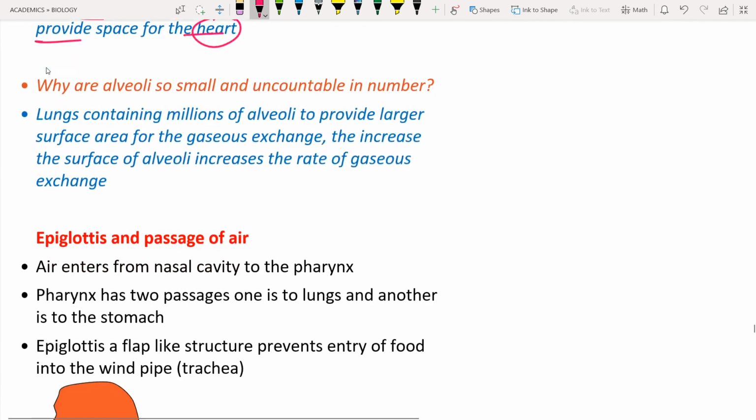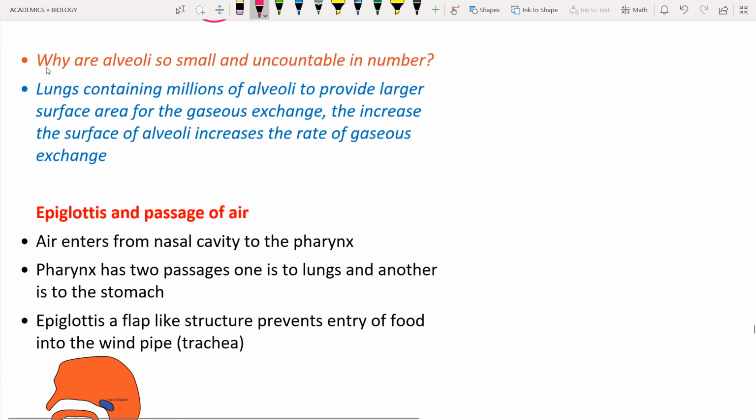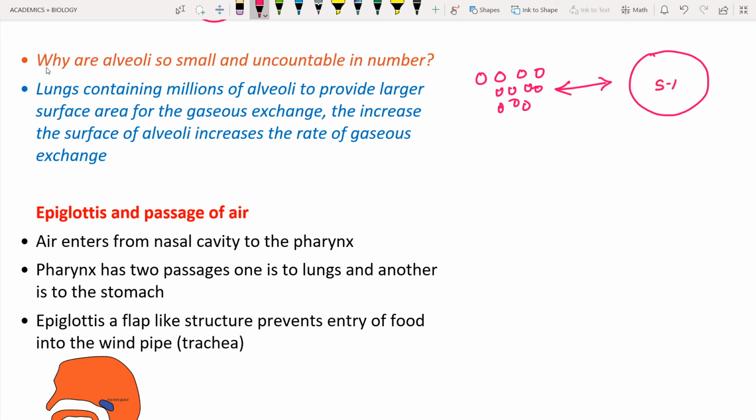So why are the alveoli so small and uncountable in nature? Just now we have discussed, if they are small, what will happen? The surface area will be increased. And if there is only one big alveolus in the lungs, what will happen? The surface area is very less. In that case, there is less absorption of the gases.